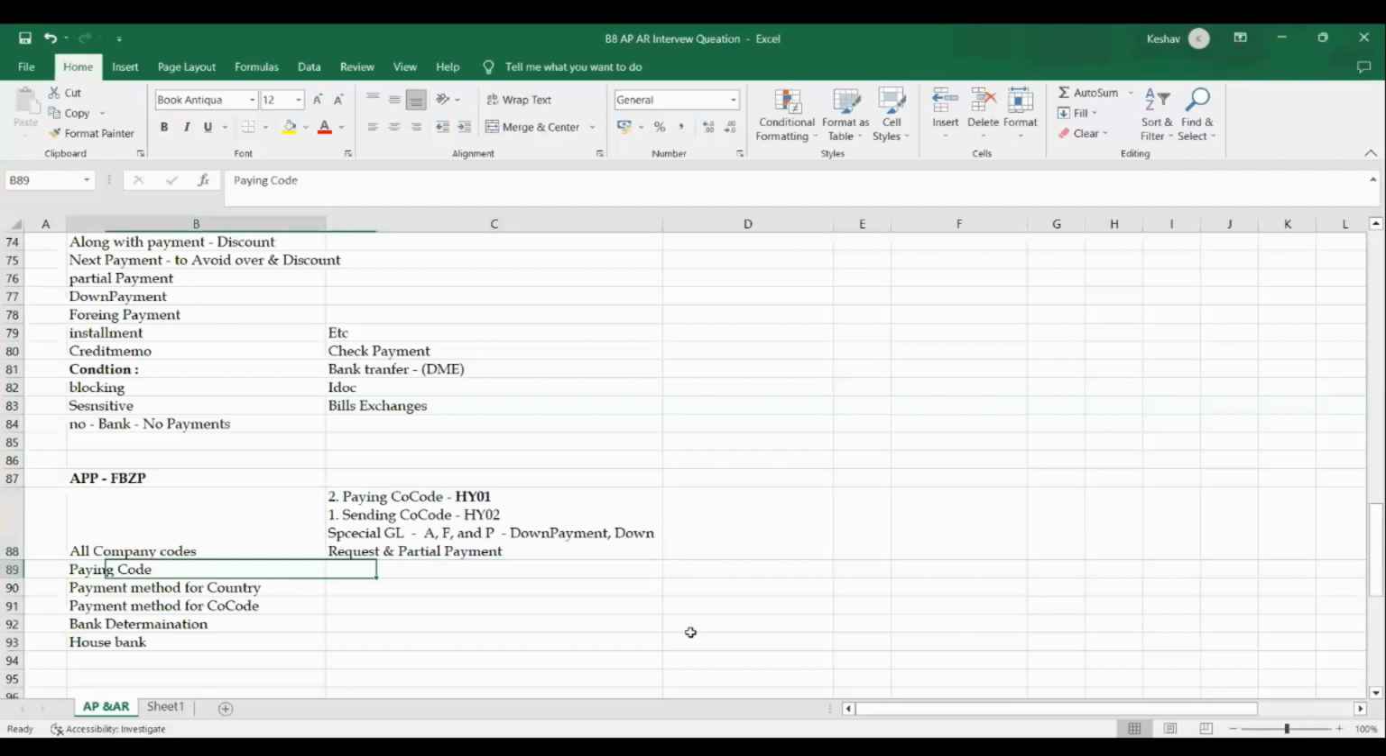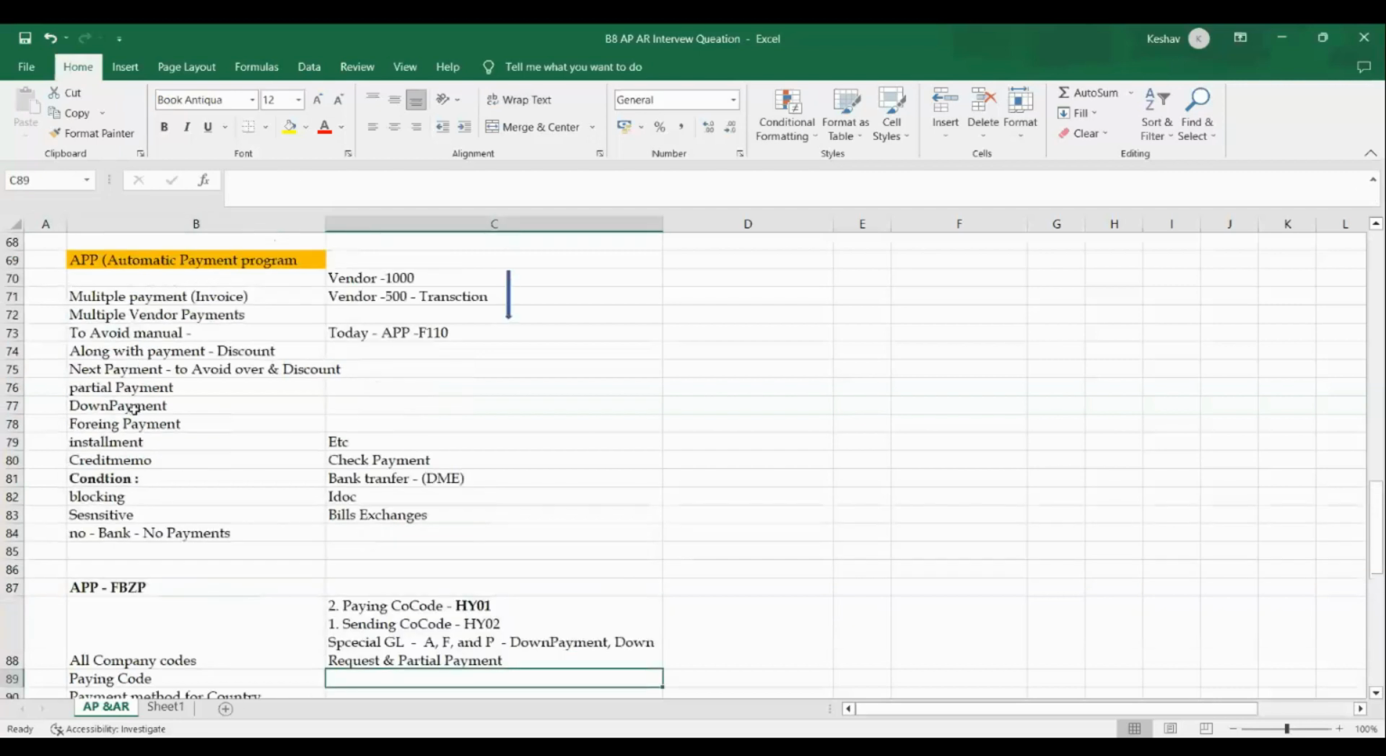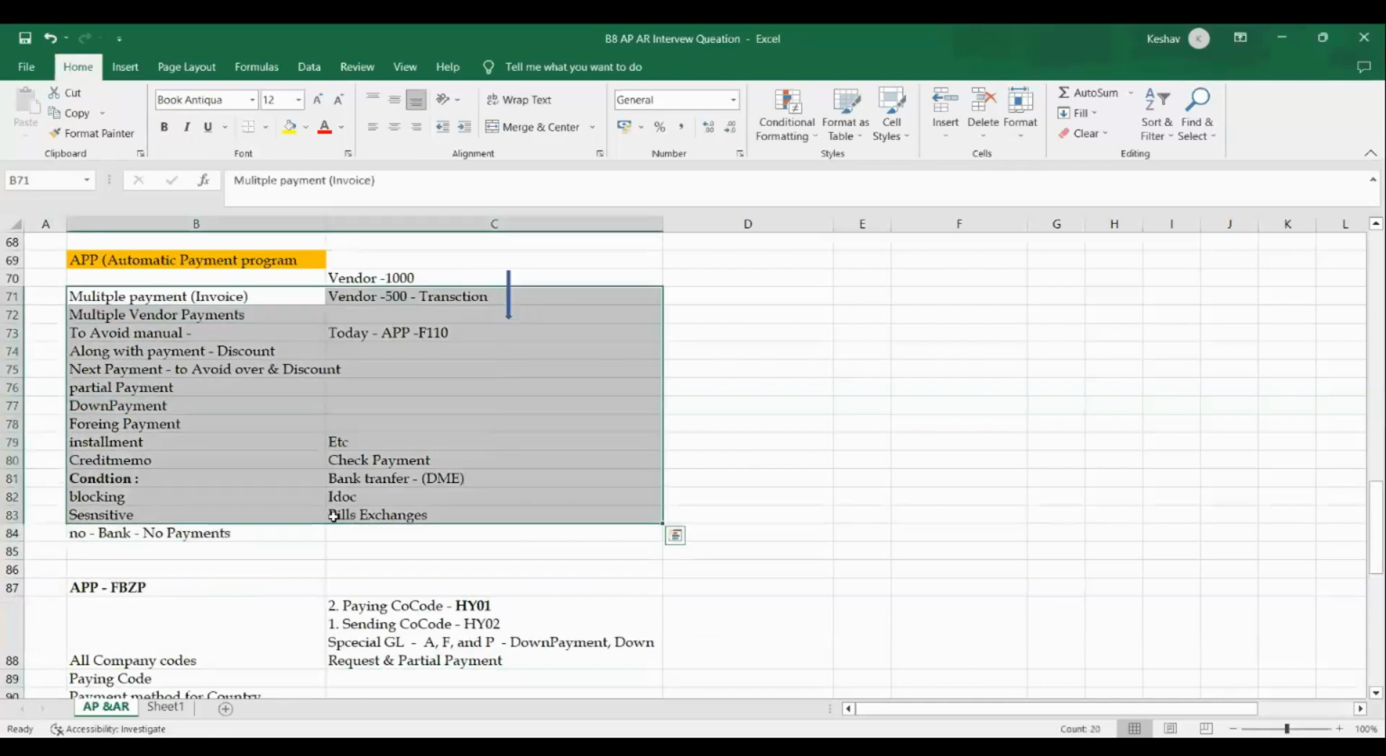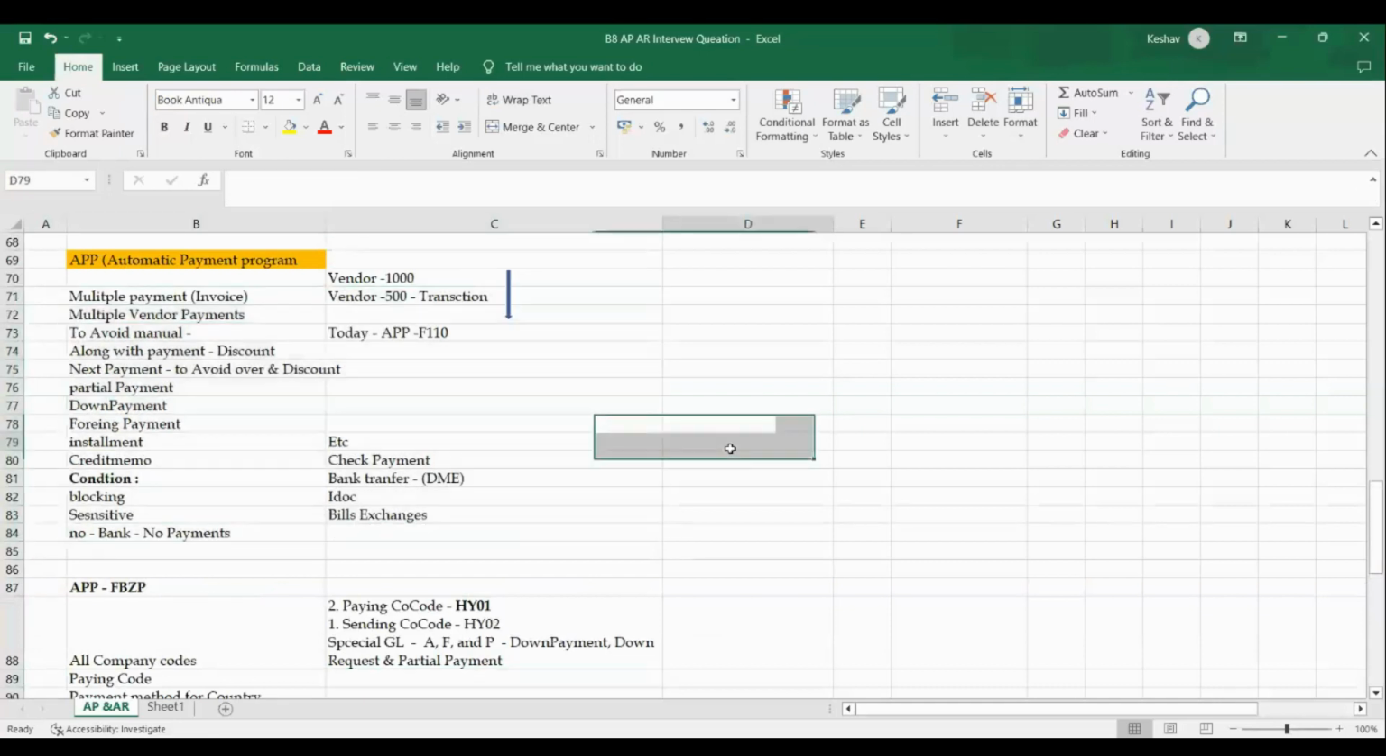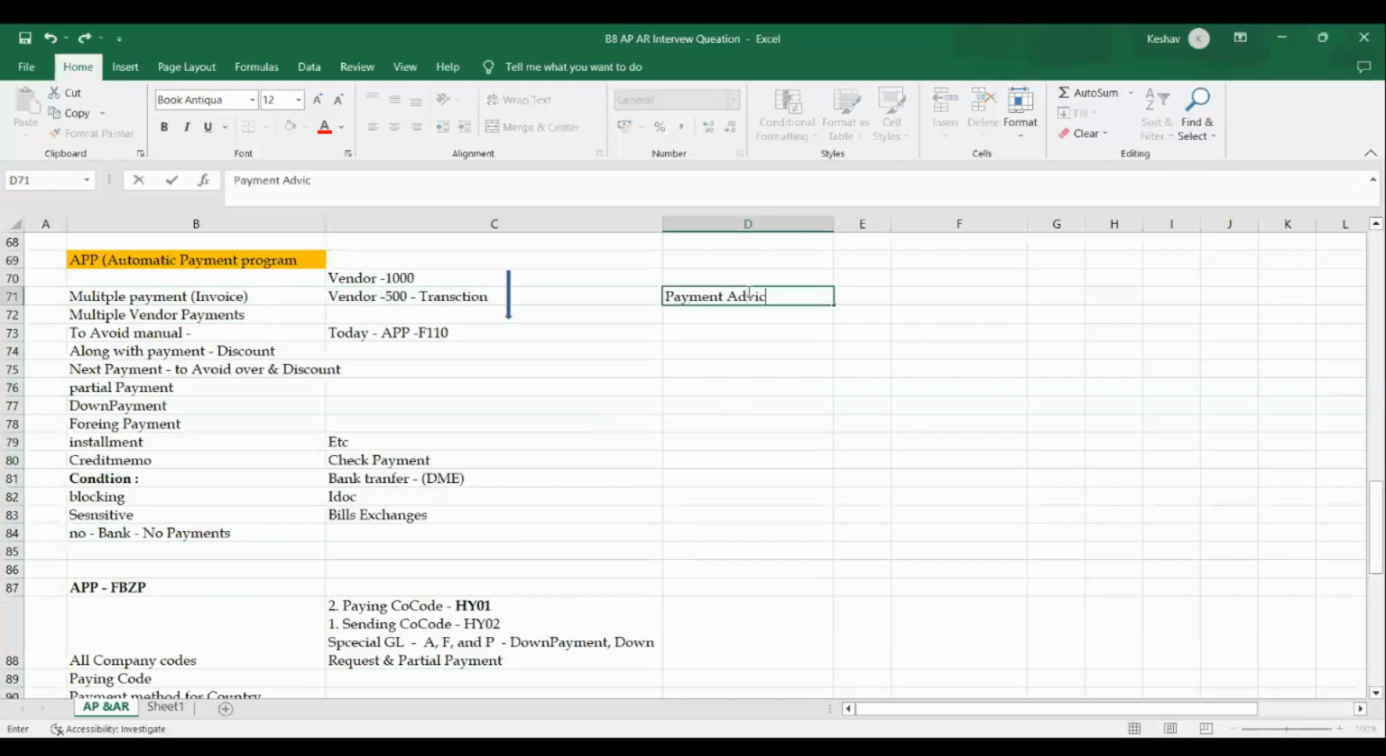Along with the regular payments we make, we also do a payment advice. I hope everyone knows what a payment advice is. The payment advice is simply a summary of the invoice details. For example, if there are 10 invoices and out of 10 we are making a payment for 4 invoices, the payment advice gives the details for the four invoices we are paying.